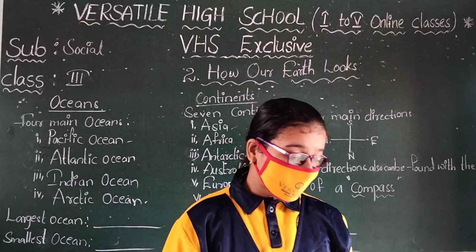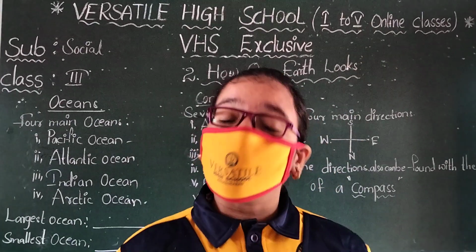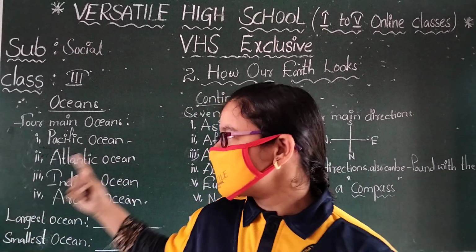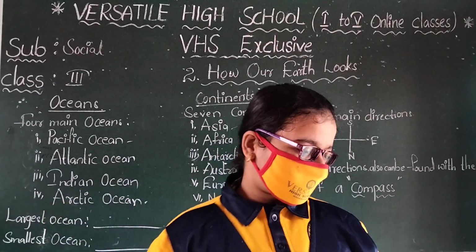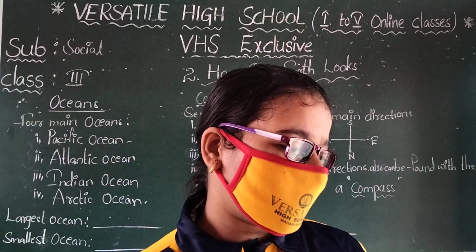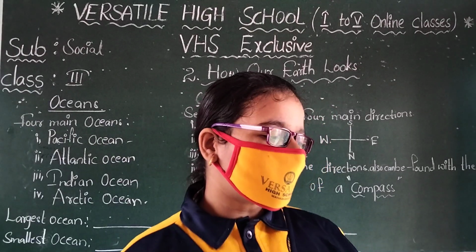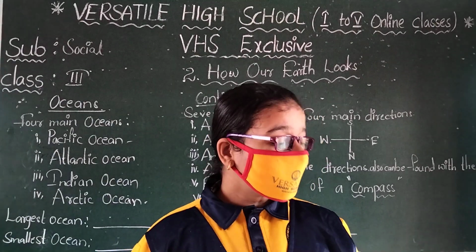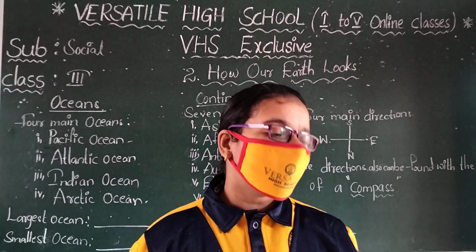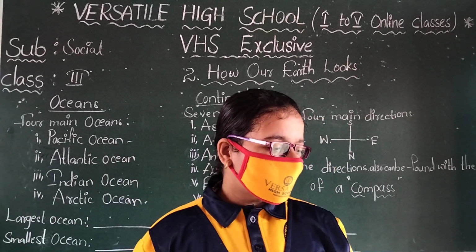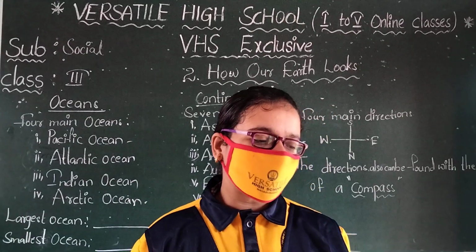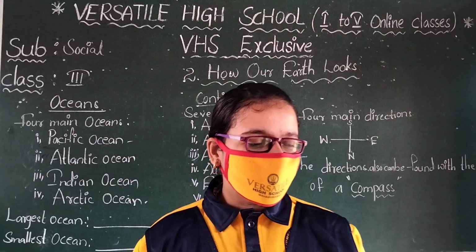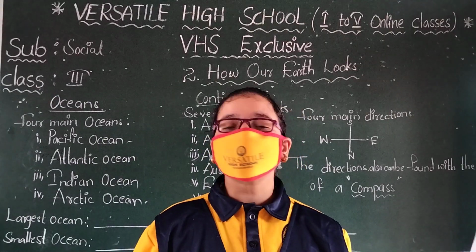Oceans. Very large water bodies are called the oceans. There are 4 main oceans on the earth. Their names are the Pacific Ocean, the Atlantic Ocean, the Indian Ocean and the Arctic Ocean. The surface of the earth has many smaller water bodies. These are called seas, gulfs, bays, lakes, ponds or rivers.